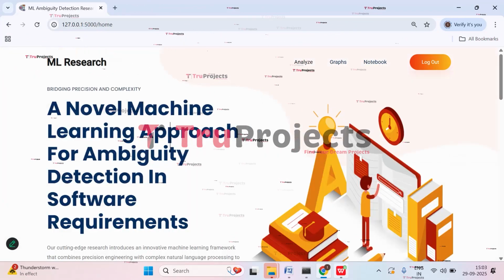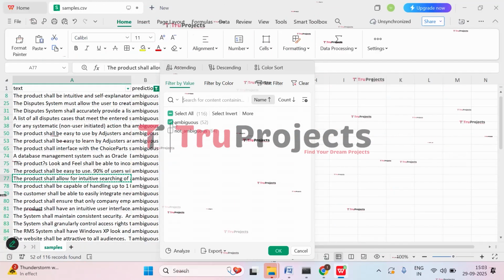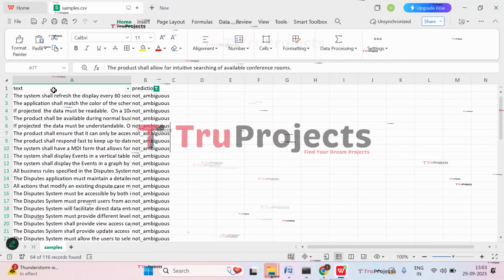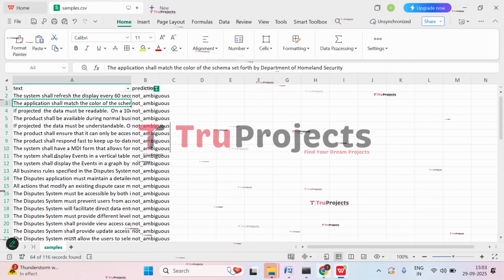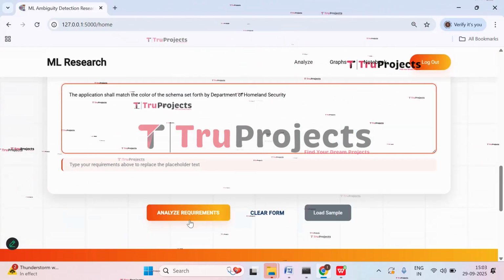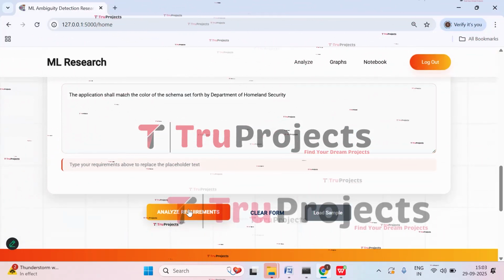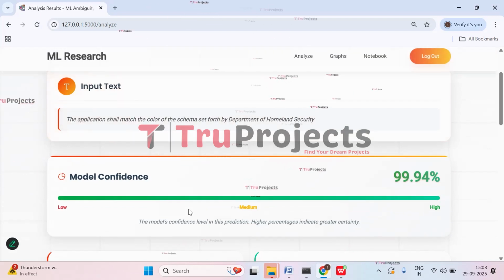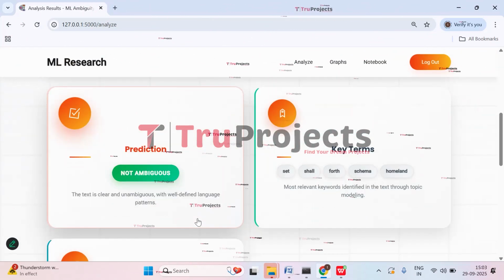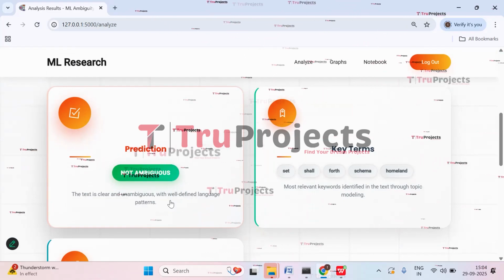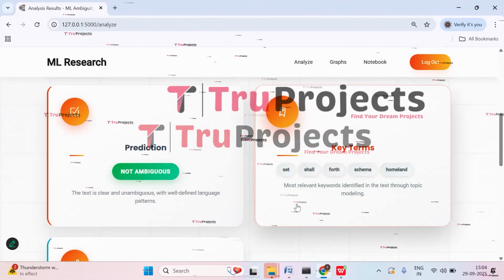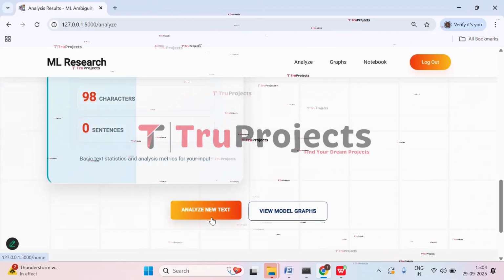Let's analyze a new one. So let's apply the filter to non-ambiguous. Click on OK. So select any text of your choice and then come back and paste it. Click on analyze requirements. So here you can see we got 99.94% accuracy, and here we have the prediction that it is not ambiguous. So based on the given requirements, it is predicting that it is not ambiguous. And here we have the key requirements and analysis summary.